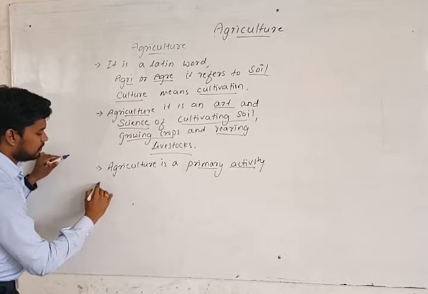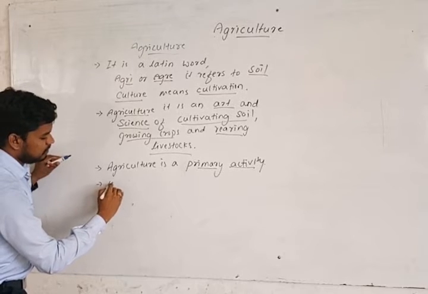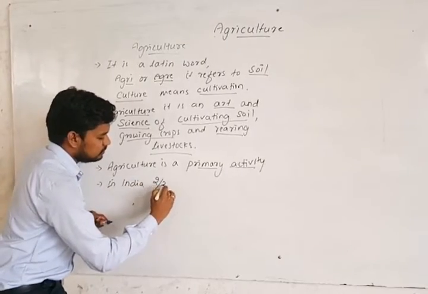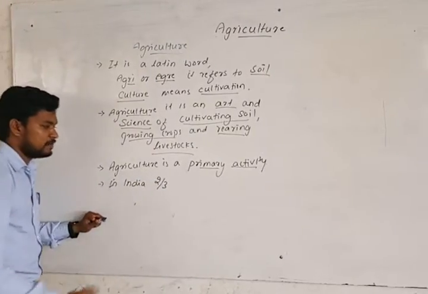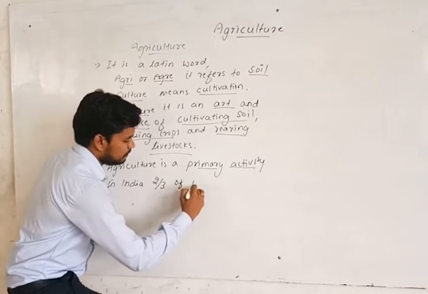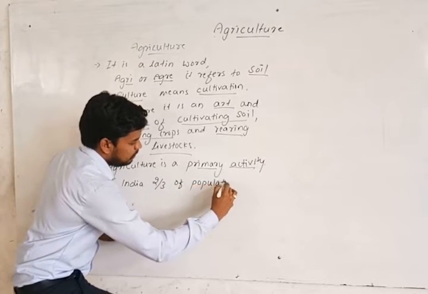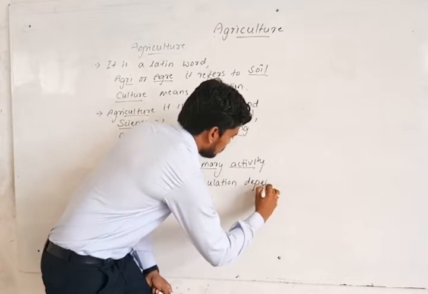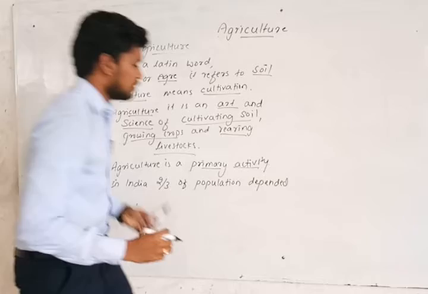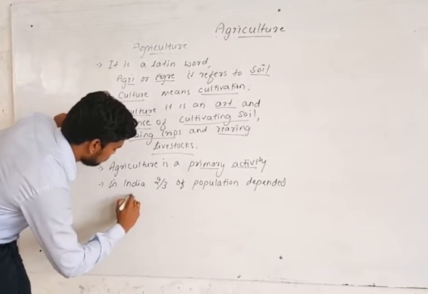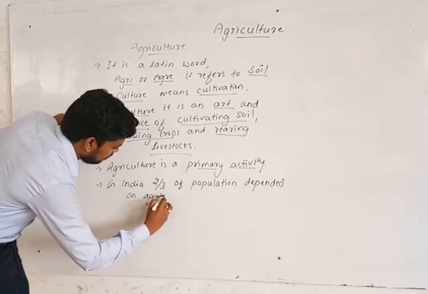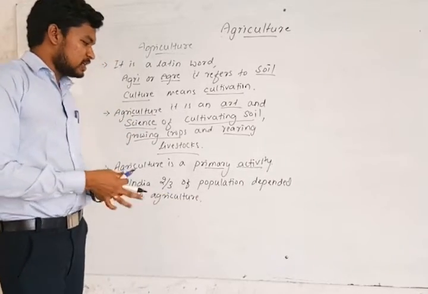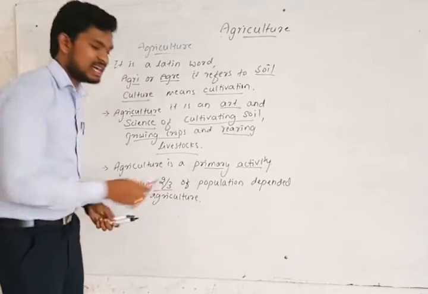So in India, around two-thirds of the population depended on agriculture. Even now, two-thirds of the population depends on agriculture activity.